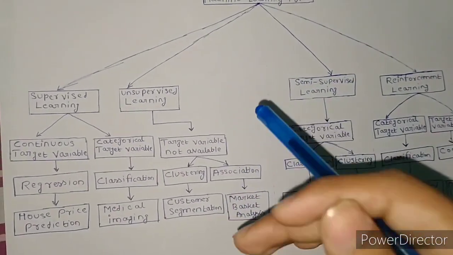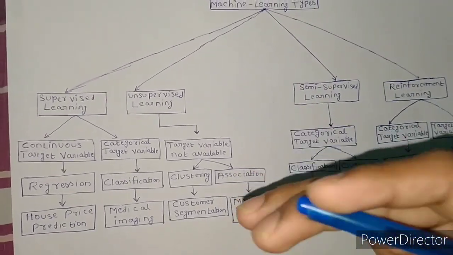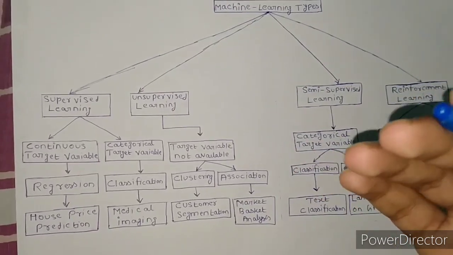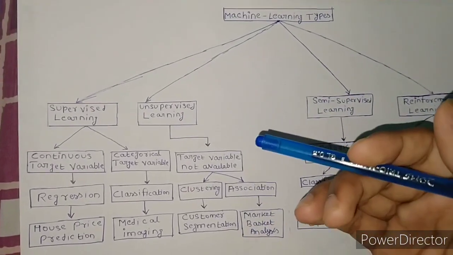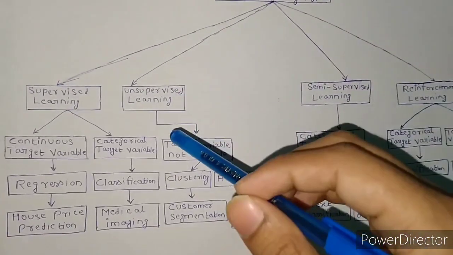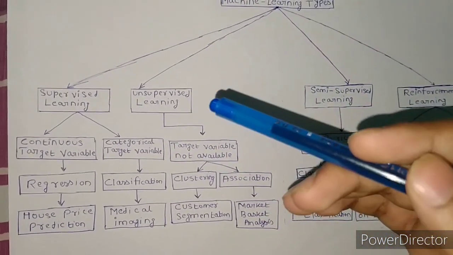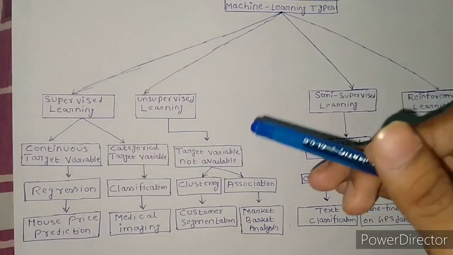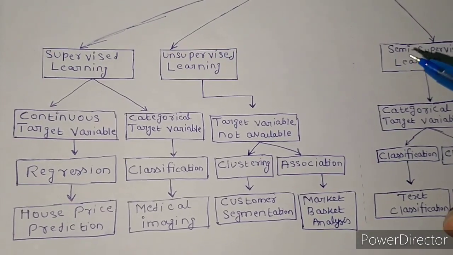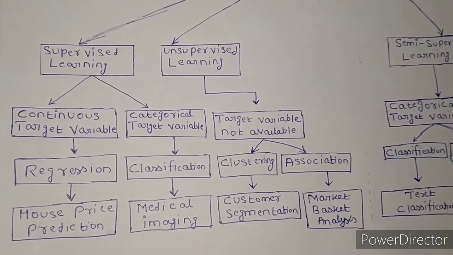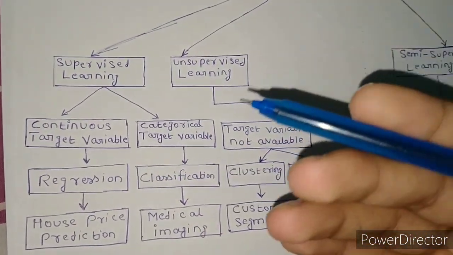Here the human expert acts as a teacher, where we feed the computer with training data containing the input and output, or you can say prediction. Hypothetically speaking, we show the computer the correct answer, and from that data the computer learns the patterns, and with the previous data the computer makes its predictions better and better. So that was all about supervised learning. In supervised learning, we do predictive modeling, we have labeled data, and more importantly, we have a problem included.